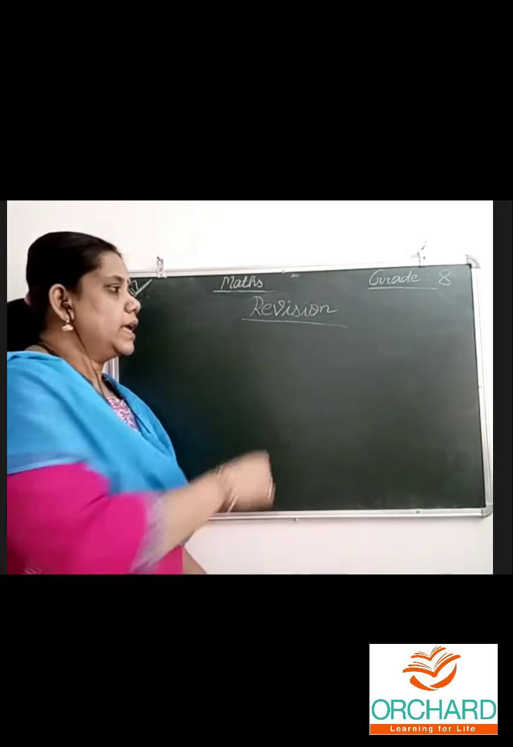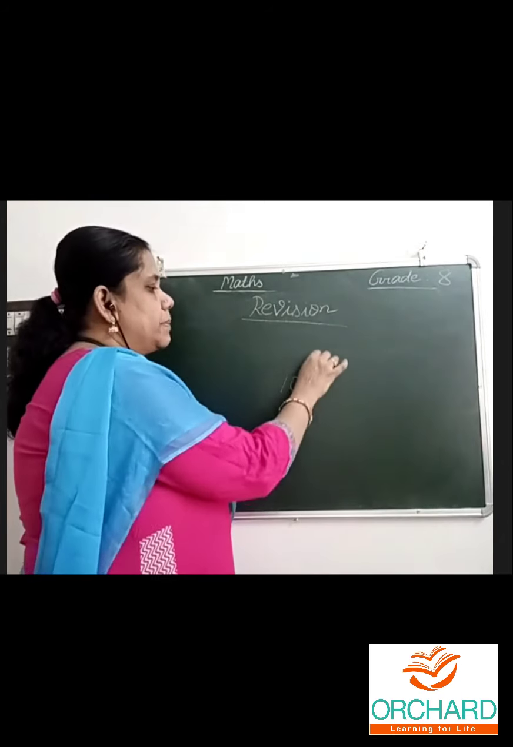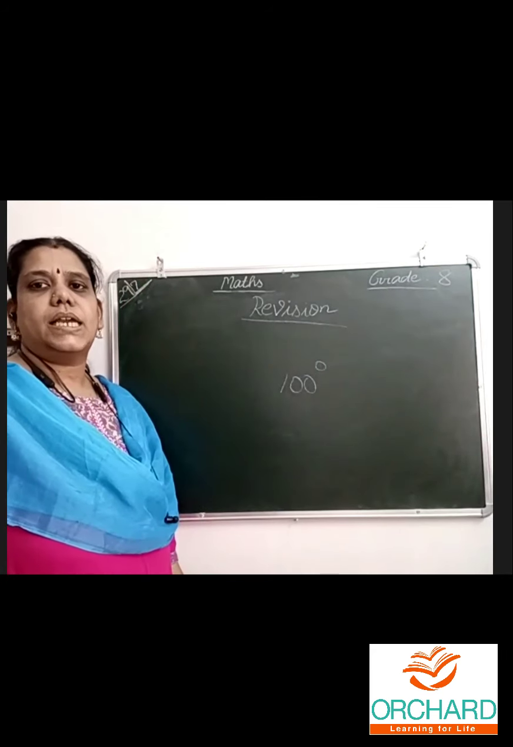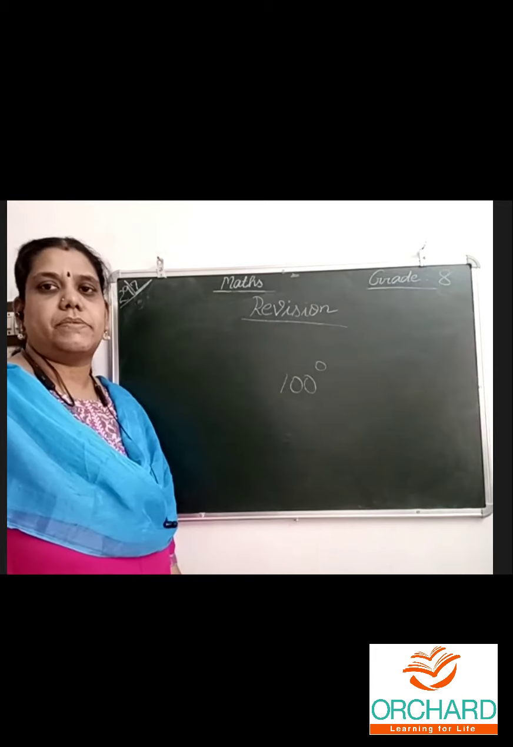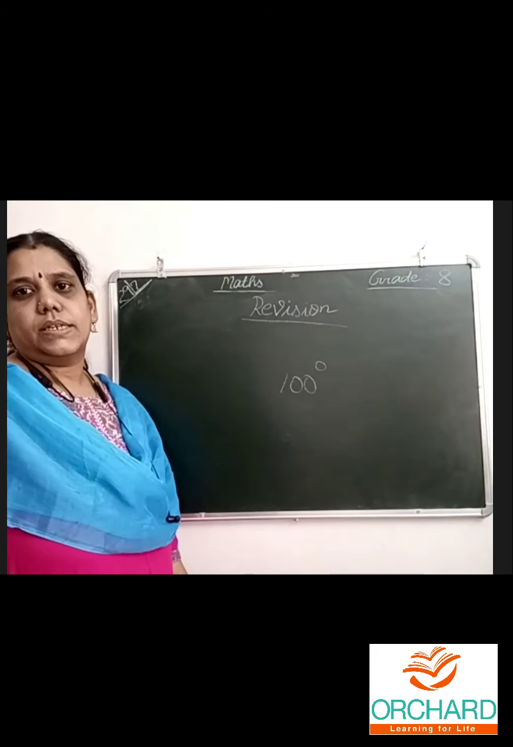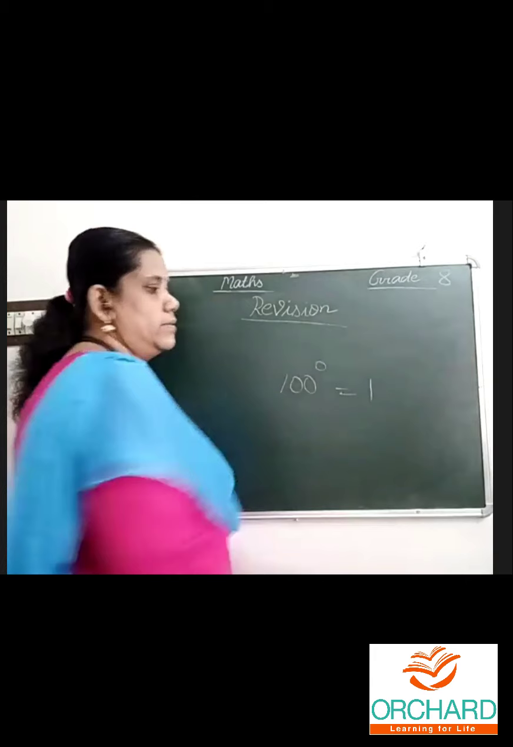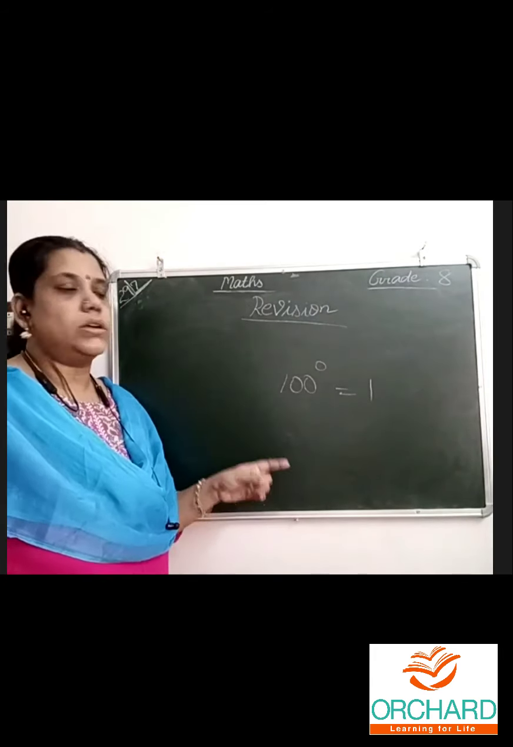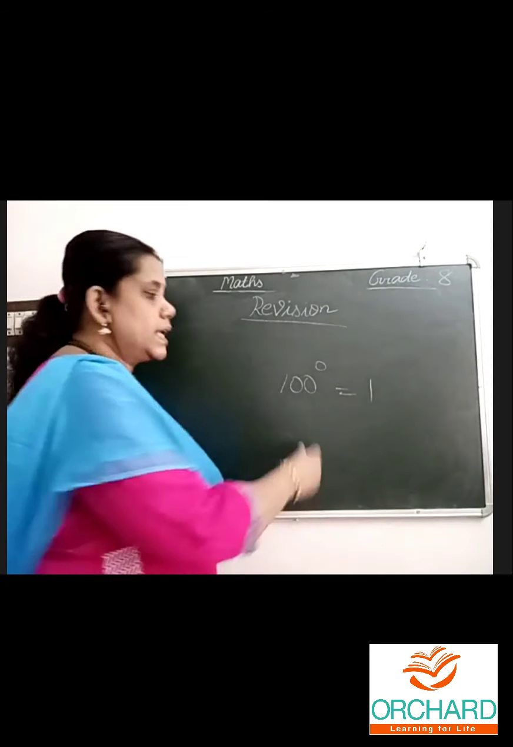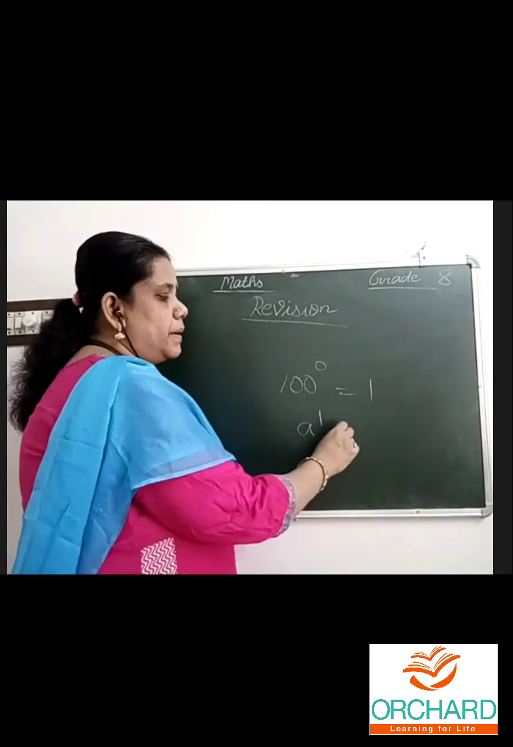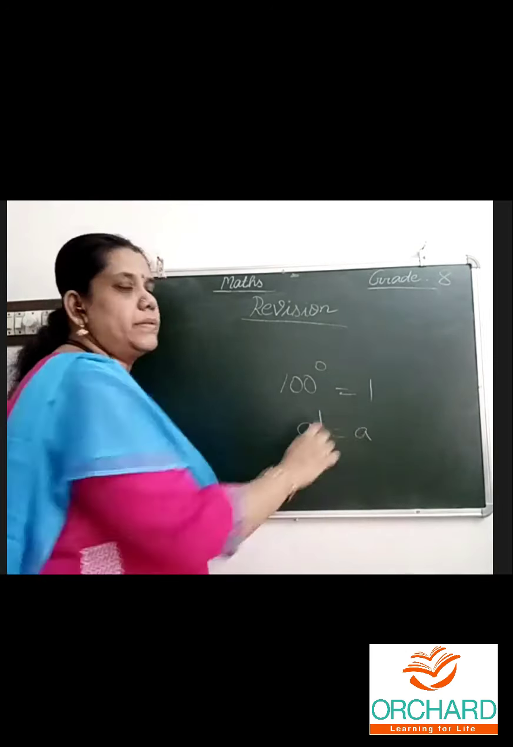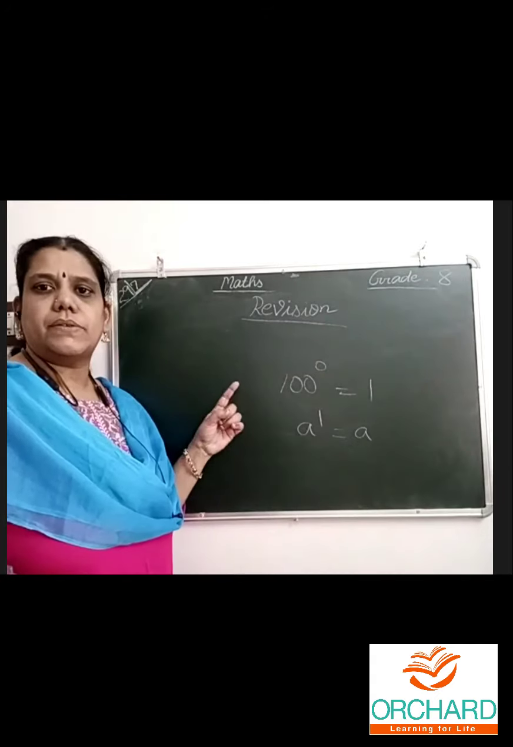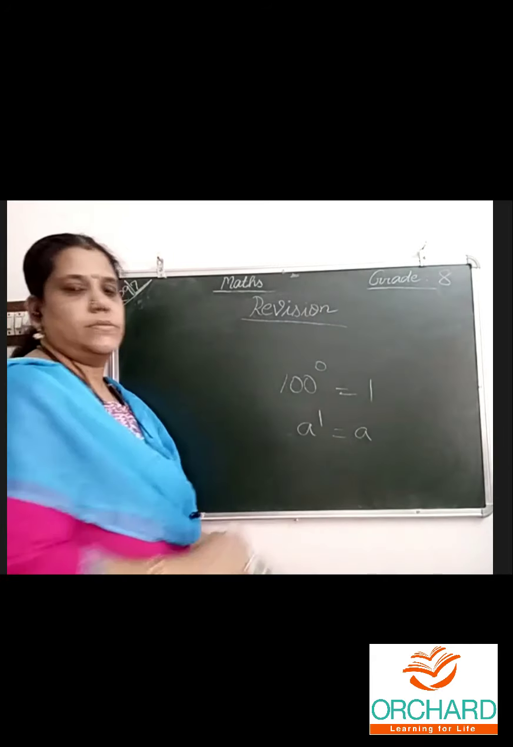Now, any number, anything to the power of 0 is what? Type. Anything: a power 0, b power 0, z power 0. The value is always 1. Okay? So that is when the power is 0 in powers and exponents. If it is a power 1, it is a power 1 only, it is a. That is different. Anything to the power of 0 is this.